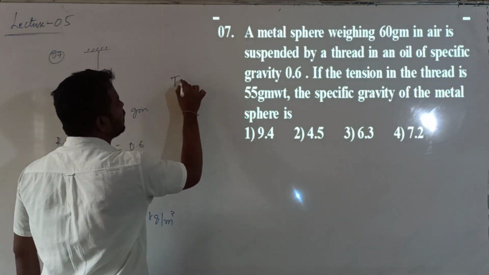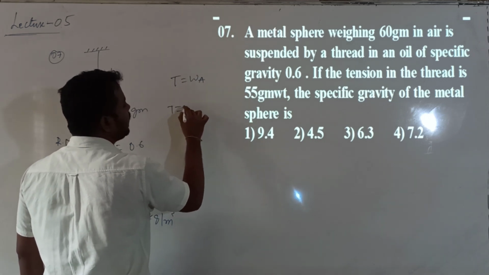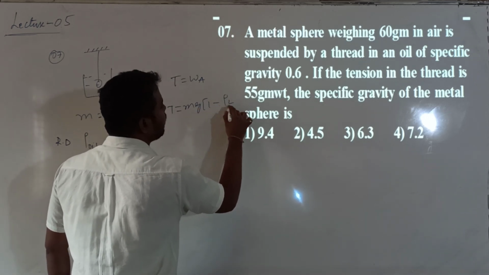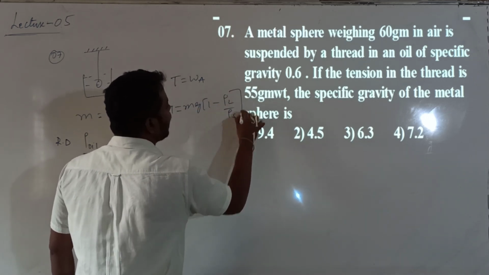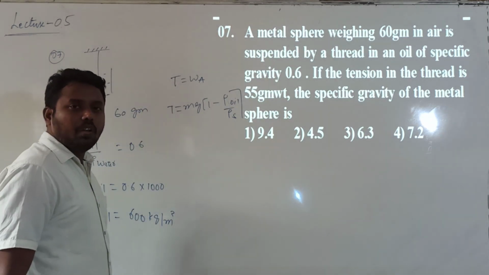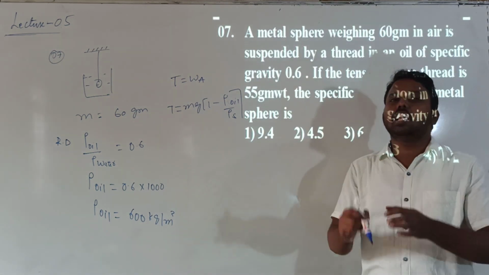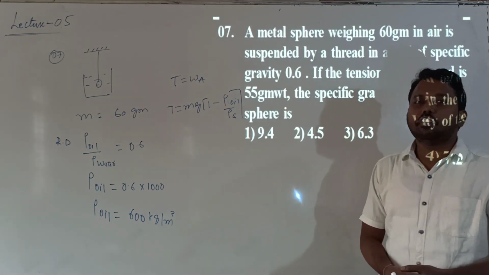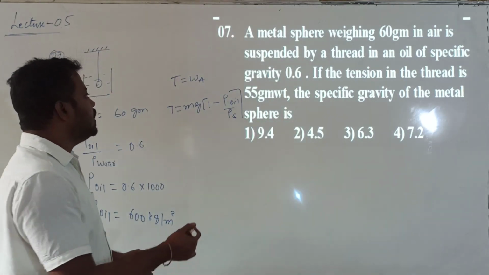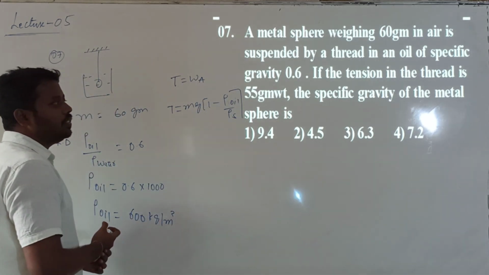So tension in the string, it is suspended by a string, given. So what is the tension? Tension will give us the apparent weight. So what is the formula for apparent weight? M into G into 1 minus rho L divided by rho S. Here L is nothing but oil, density of the oil. Are you getting it? Whenever a body is suspended by a string and immersed in a liquid, the tension in the string will give you the apparent weight. So that apparent weight value, principle of buoyancy. So mg into 1 minus rho L by rho S.